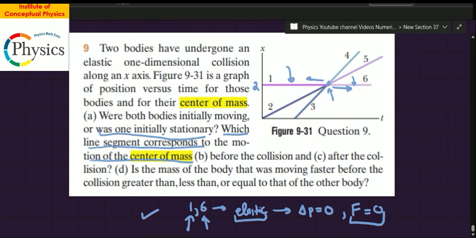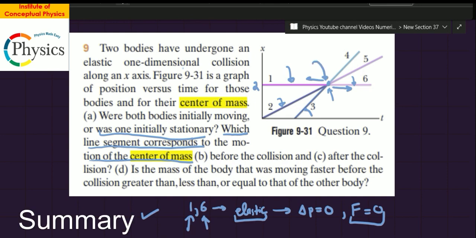I think the first one is pretty simple. Were both bodies initially moving? Yes, they were, because if you notice, the only two lines left to interpret are line number 2 and 3, and both have a slope. That means both are in motion. This is the point of collision. So both of them were in motion. So the answer is both were initially moving, right?